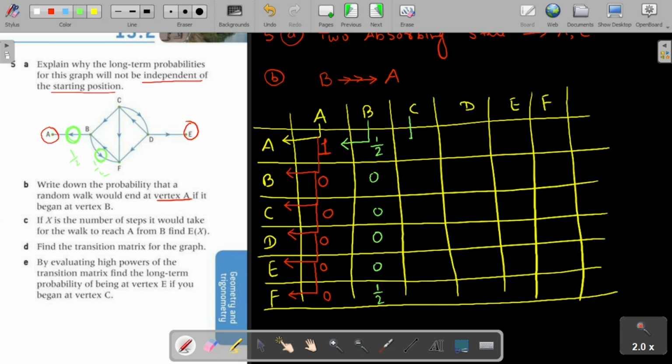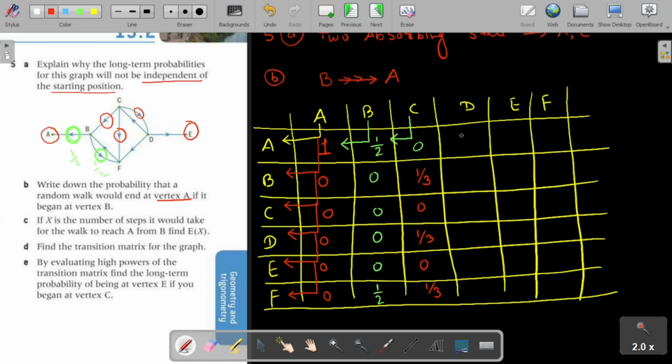Next, similarly, C to A. Is there any path from C to A? No. C to B? How many paths are getting out from C? 1, 2 and 3. So each will have probability 1 by 3. C to A? No. C to B? Yes, so it should be 1 by 3. C to C? No, because it's not an absorbing state, right? C to D? Yes, so 1 by 3. C to E? No. C to F? Yes, it's 1 by 3. As you can see, C to F has a path, right?